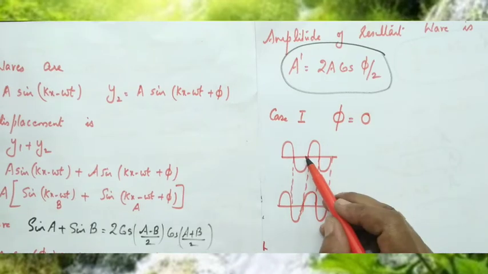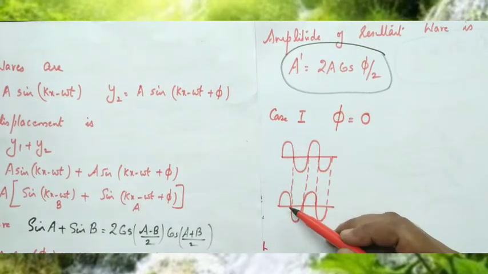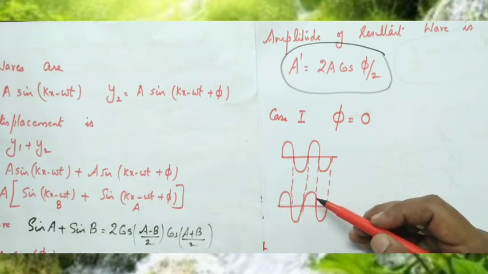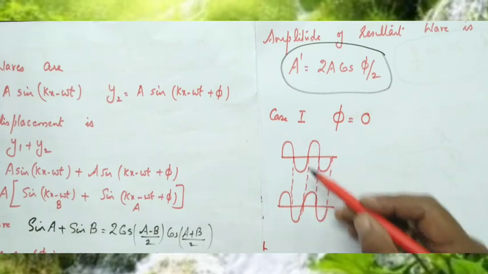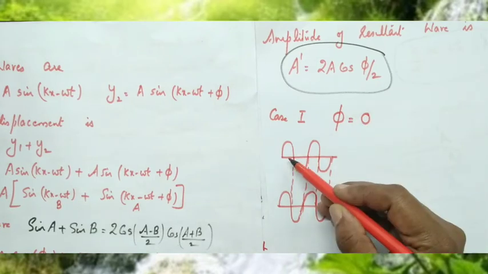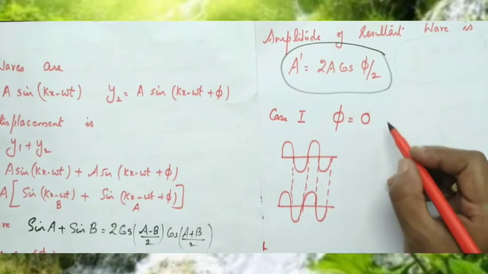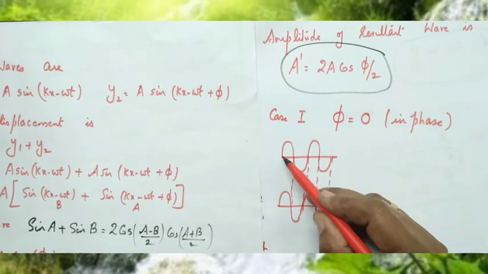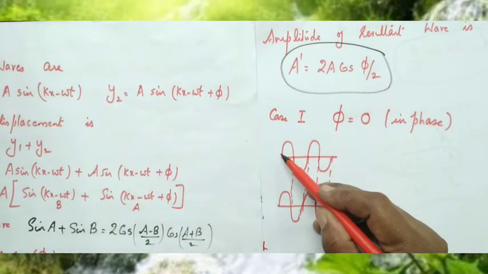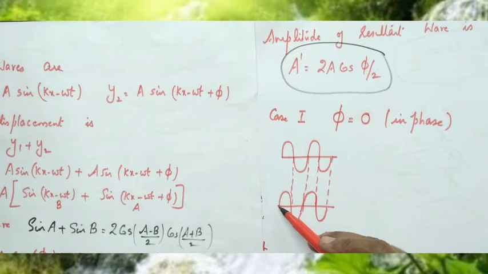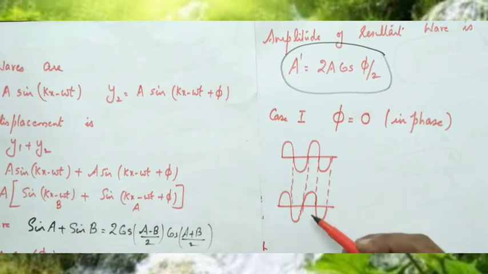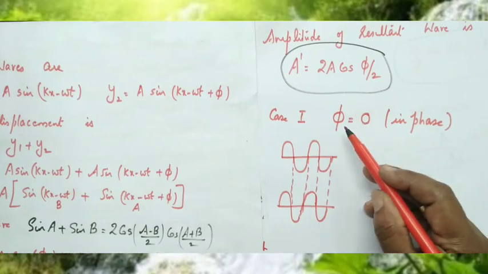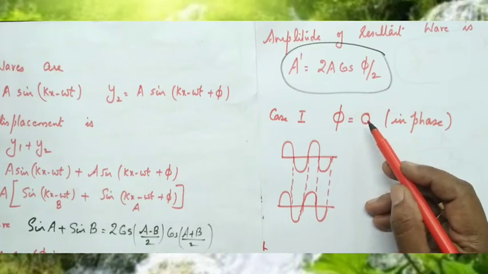So these are the two waves. This is the first wave and second wave, both having the same amplitude, the same frequency, wavelength, angular wave number, etc. So when they superimpose, if phi equal to 0, it means the two waves are in phase, have the same phase. Here it starts from 0 and increases, here also it starts from 0 and increases. That means the two waves are in phase, so the phase difference phi is equal to 0.